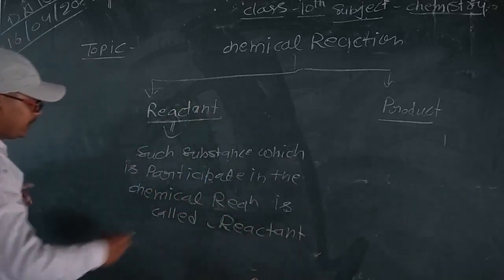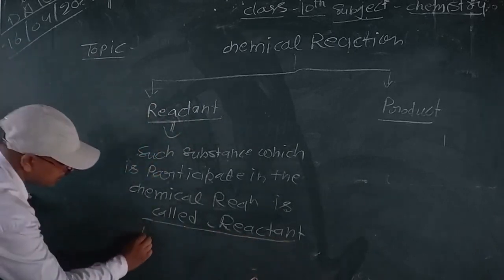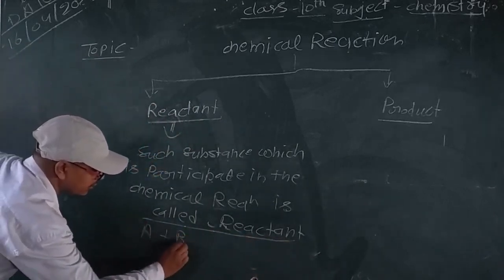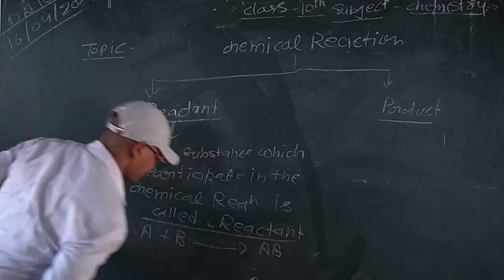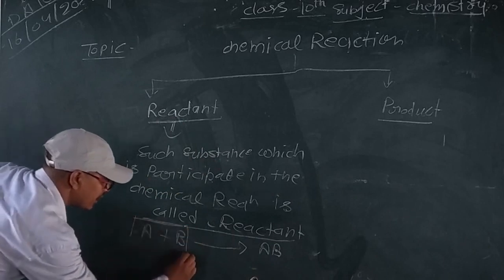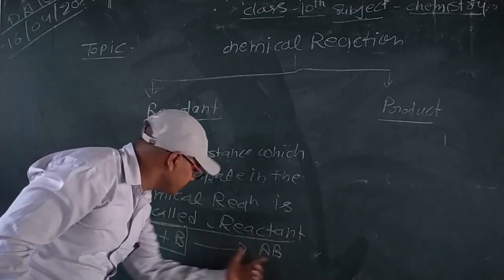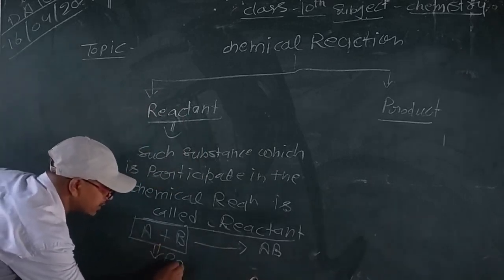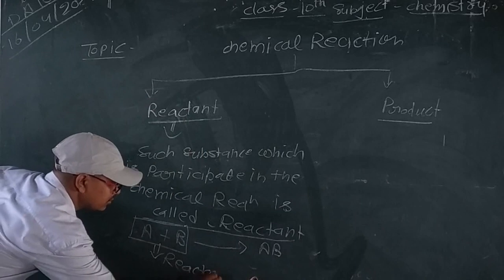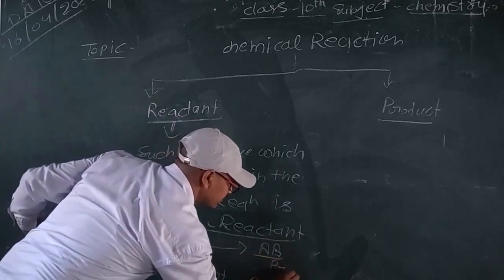For example, A plus B combine with each other to form AB, and A and B participate in this reaction, so A and B are known as reactants, and AB is the product.